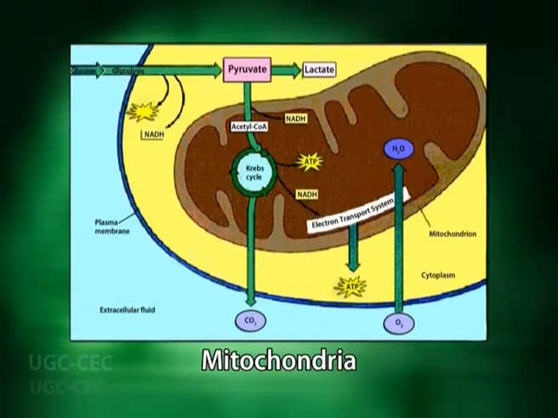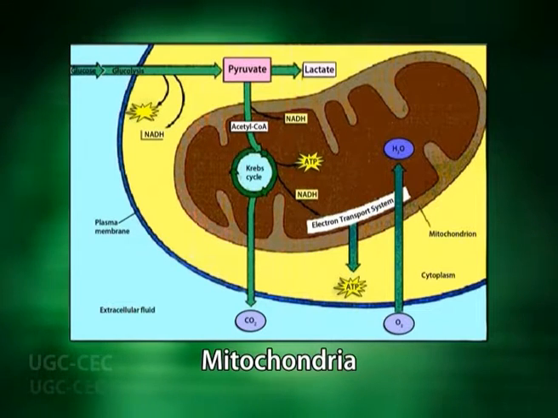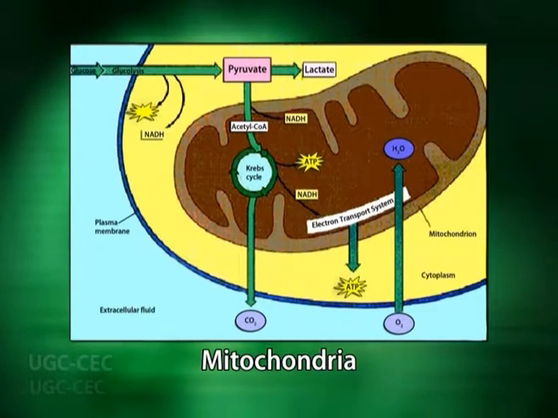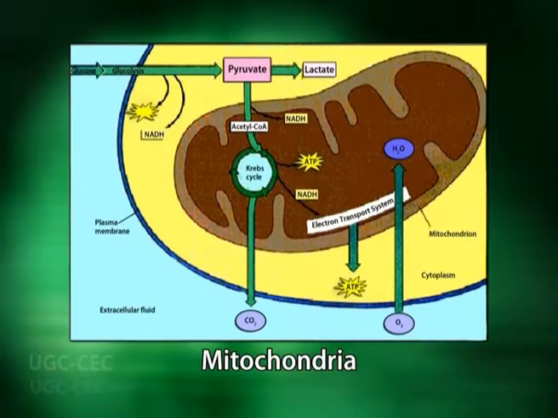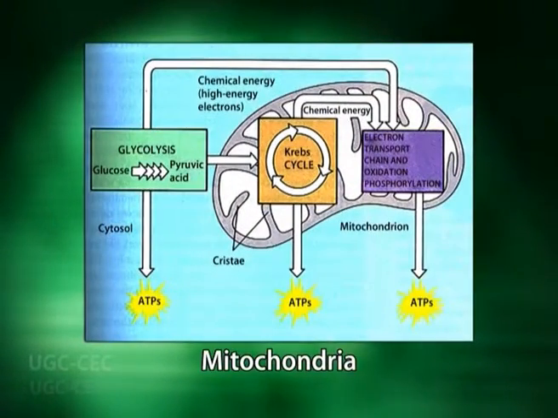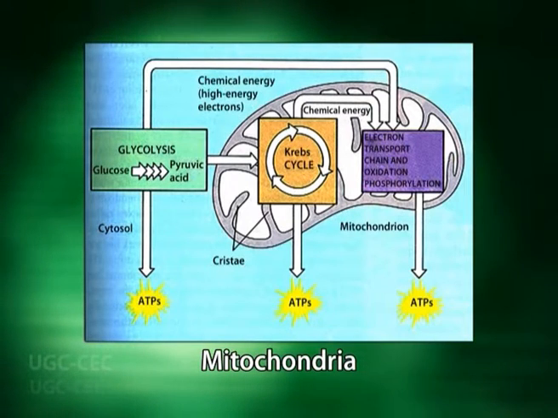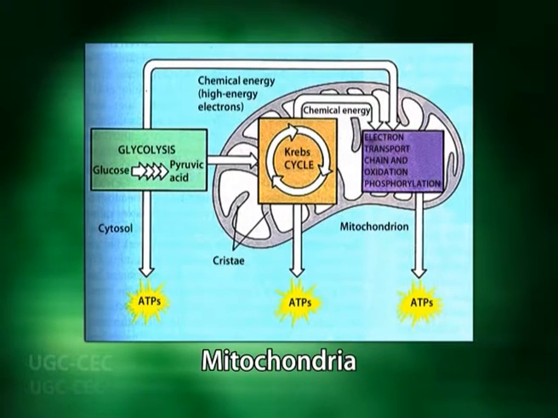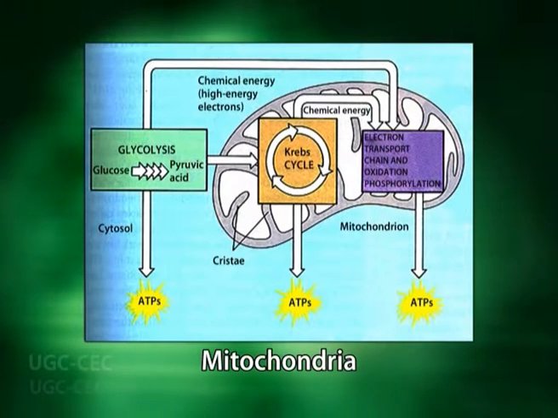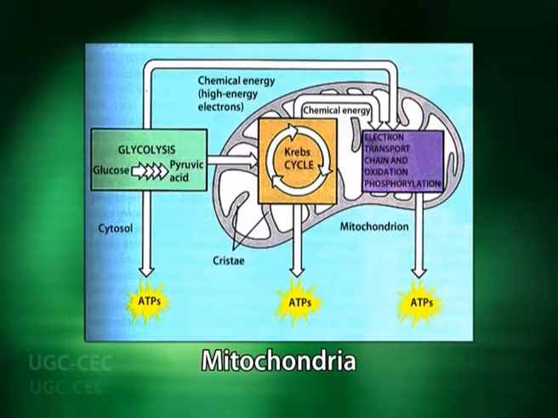In the eukaryotic world of plants and animals, the breakdown or oxidation of these energy rich compounds is brought about sequentially in the cytoplasm and then in the mitochondrion, which is commonly referred to as the powerhouse of the cell, owing to the fact that here almost all of the energy is harvested from these compounds, resulting in the formation of ATP.